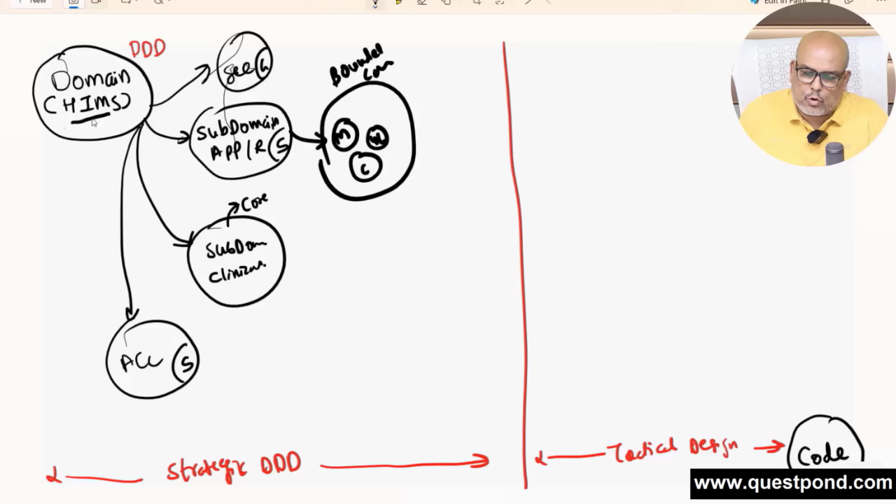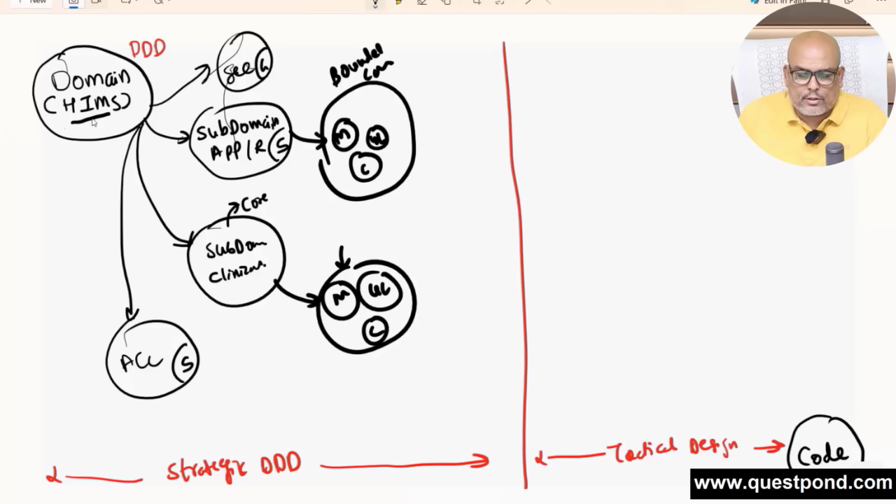In the same way, here also we can have a bounded context, again with the models, with the ubiquitous language, with the same contextual thinking, and so on. So again, this is a bounded context.